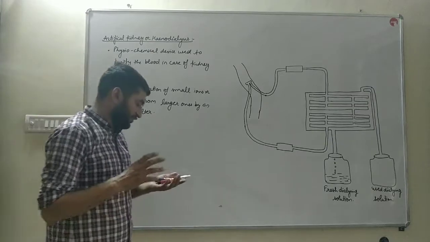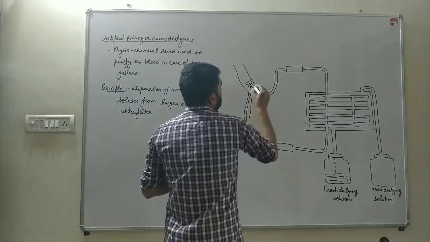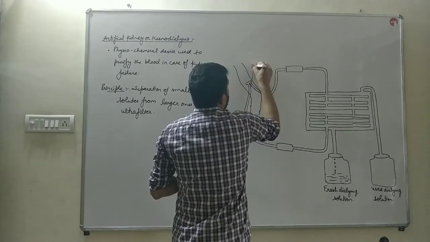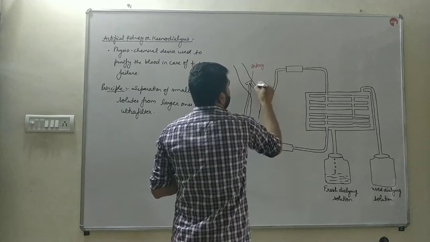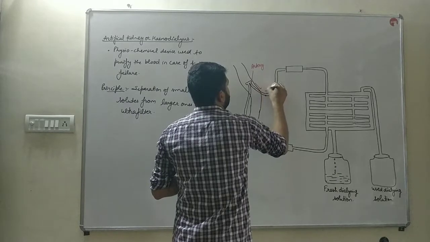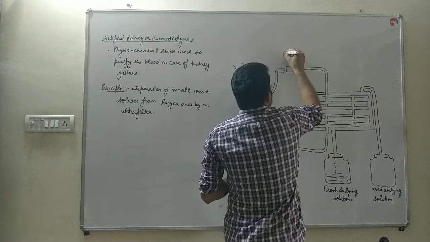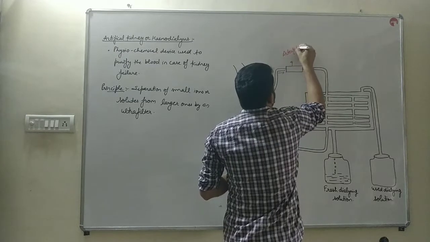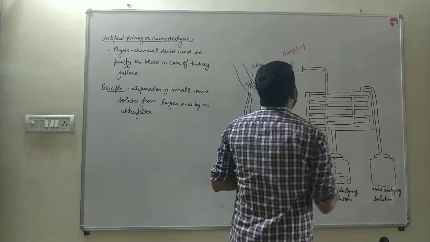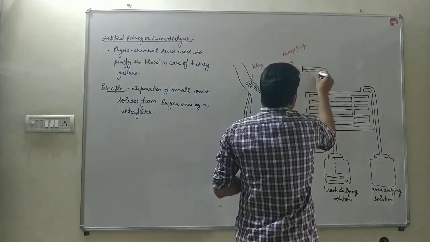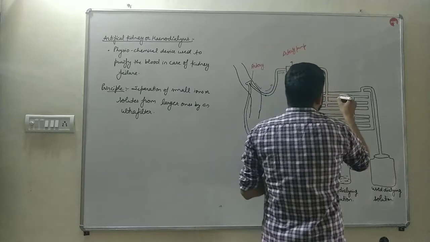So in this, what we do is we withdraw blood from an artery. This is an artery pump which adds an anticoagulant, that is heparin, into it, and also pushes the blood into a dialyzing solution.